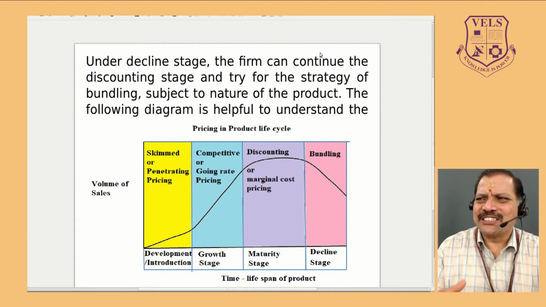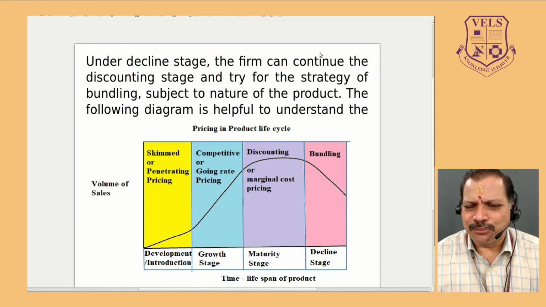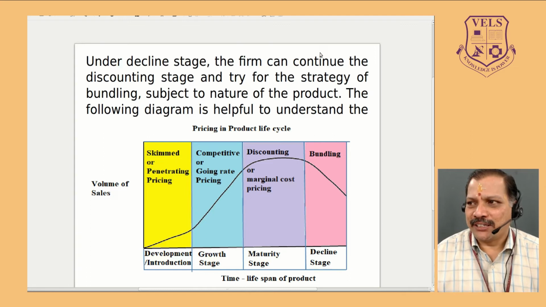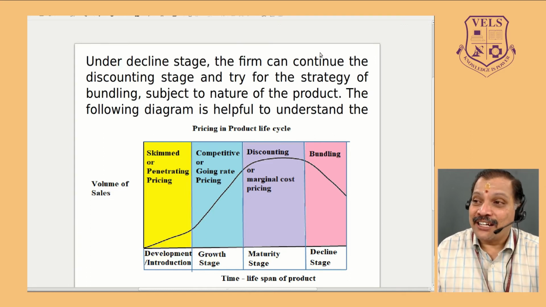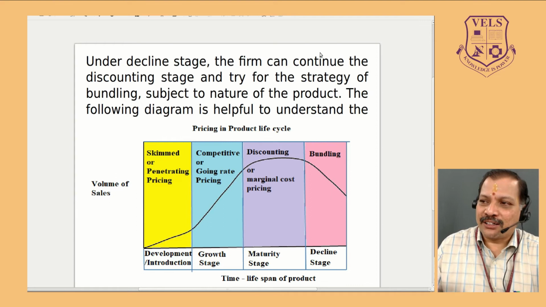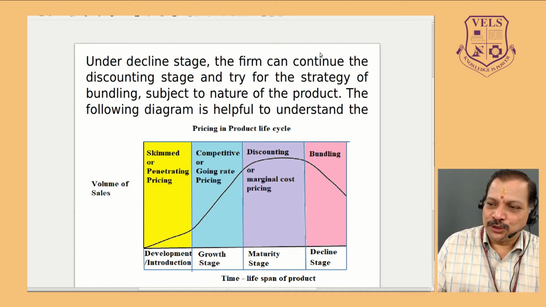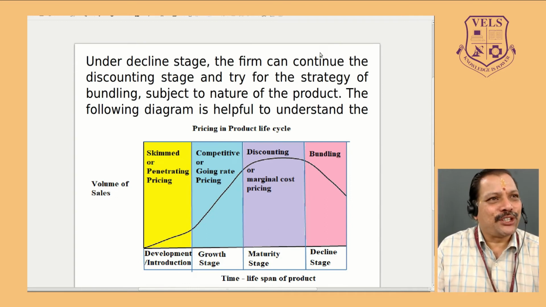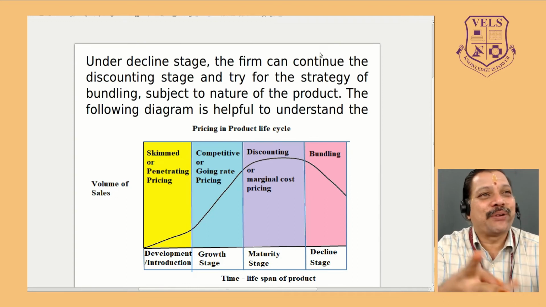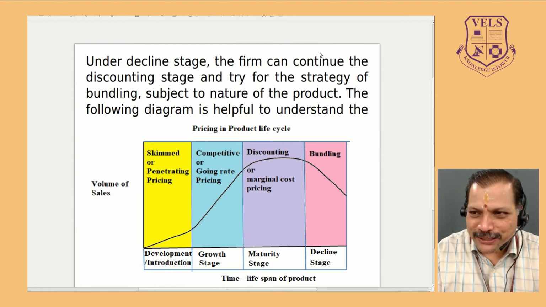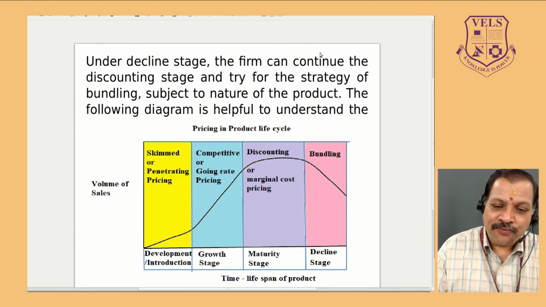This stage is very important because it is very lengthy compared to other stages, and a huge volume of sale will happen in it. There is a need to improve the product, research and development should be encouraged, and more investment should take place, or there should be a provision for a new product to replace the existing product, because all these things should happen in the maturity stage only.